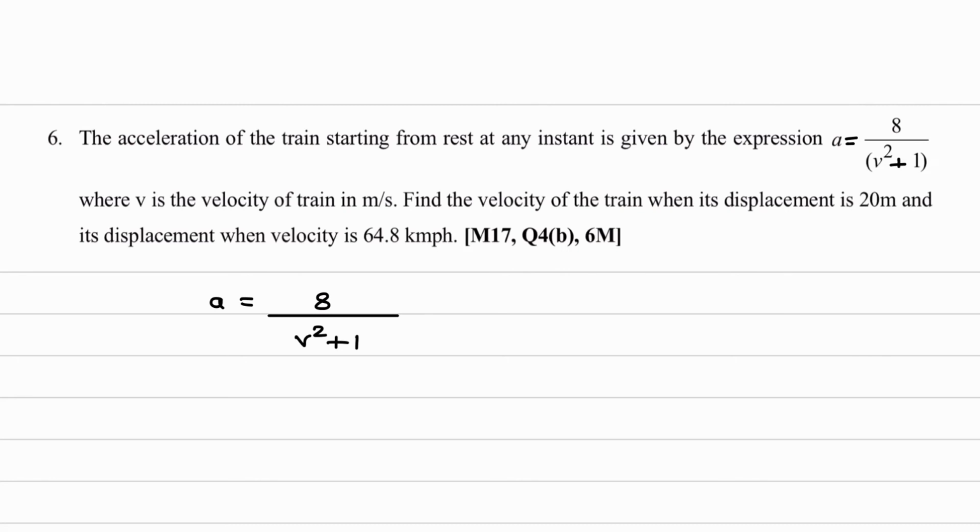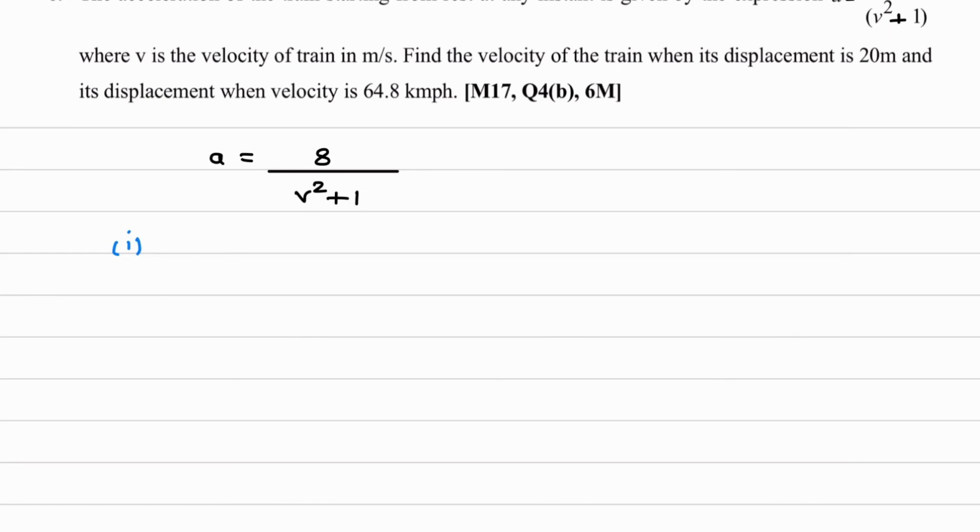So what we have to calculate, we will write down first. First question is the velocity when displacement is given as 20 meter. And the second question is we have to calculate the displacement when velocity is 64.8 kilometer per hour. Okay, so we'll solve this question now.